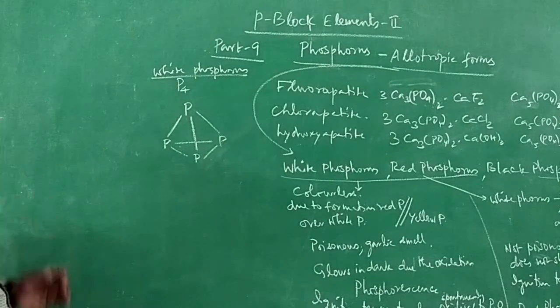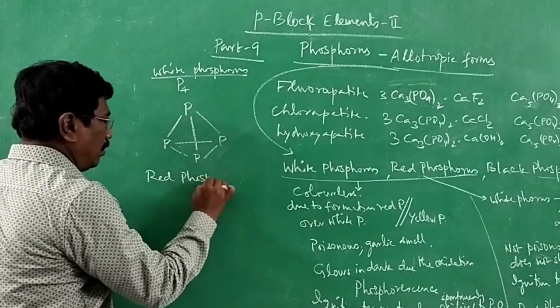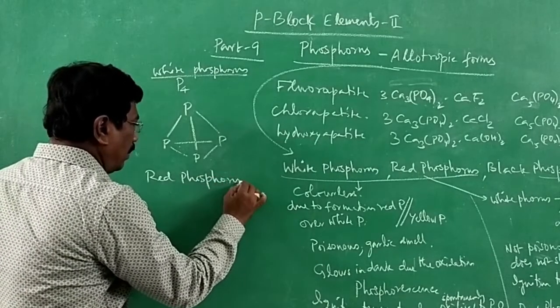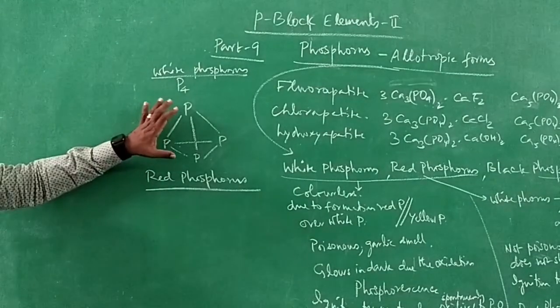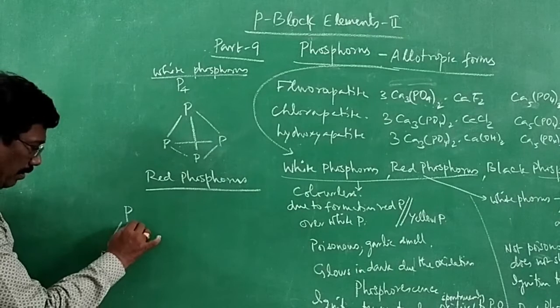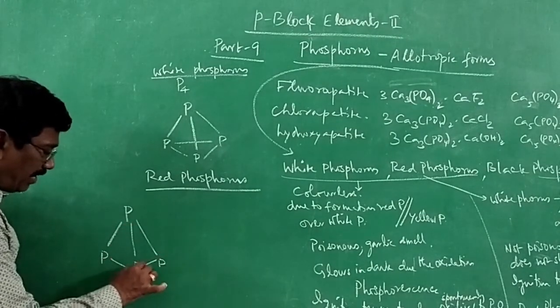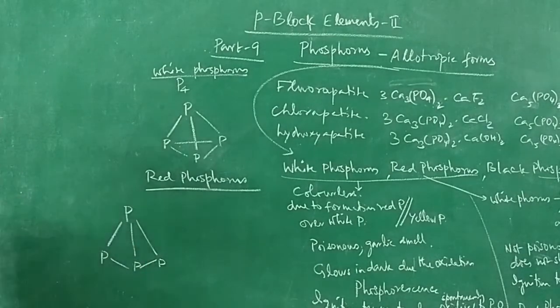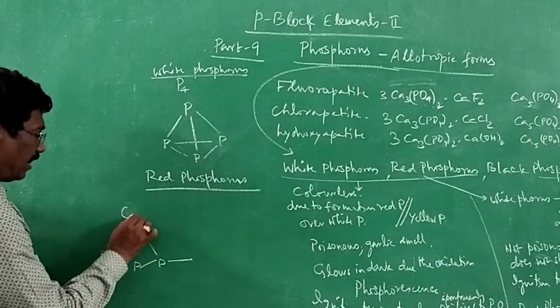And then if you go for red phosphorus, the structure goes slightly differently. The same thing, P, P, P. The connection can be made here and not here. Between phosphorus and phosphorus, I can draw a circle and put P inside.